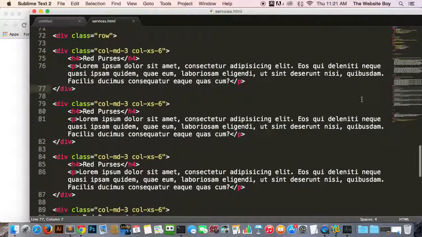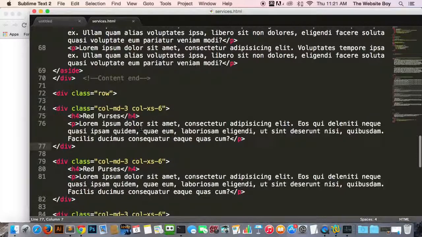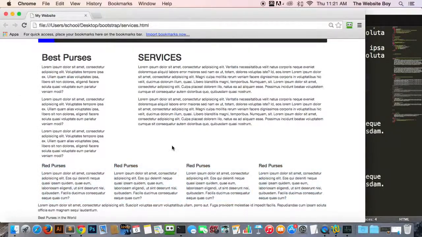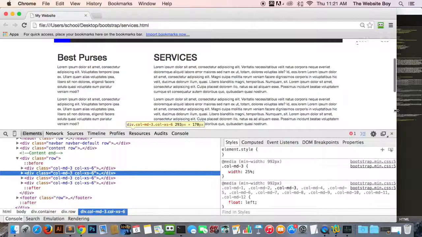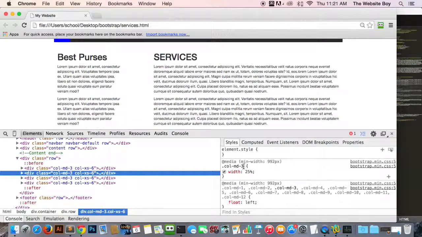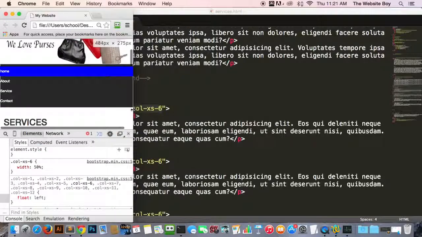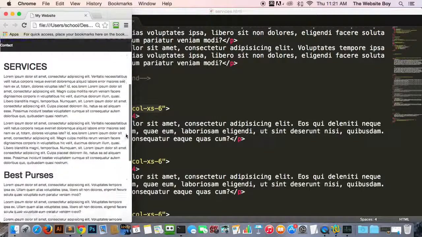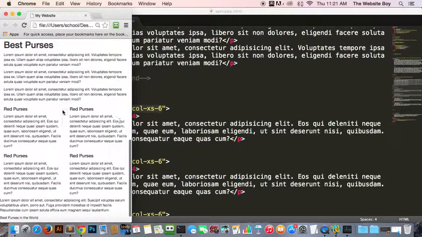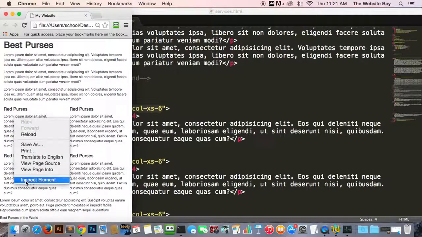Let's go back to the browser. And now, if you don't know what I did here with these two classes, remember we're calling media queries. So we have these little boxes here. Let's do inspect element. And you can see right now they are in the medium grid, which is 25%. And when they get to a certain point, 992, then they do something. But we also have the small one. On the small one, we have these little boxes being just small. And I'll show you right now.